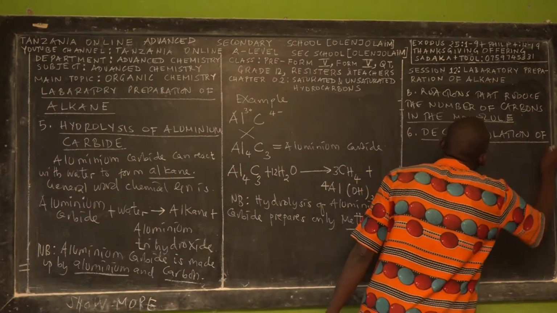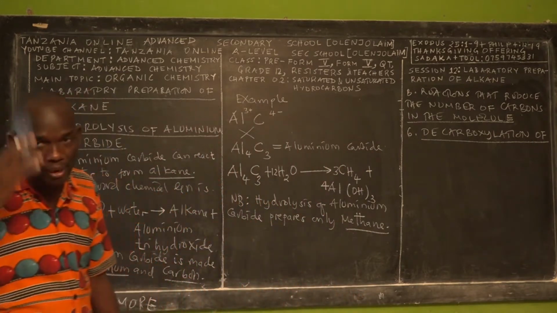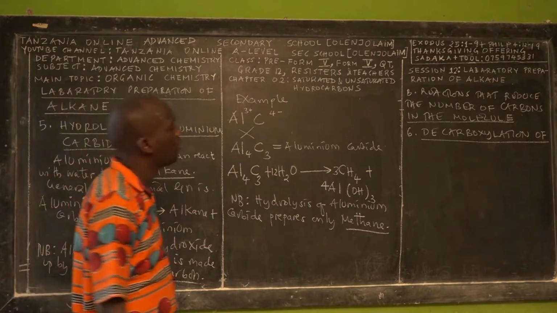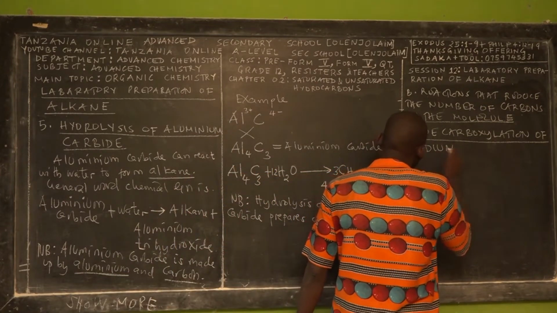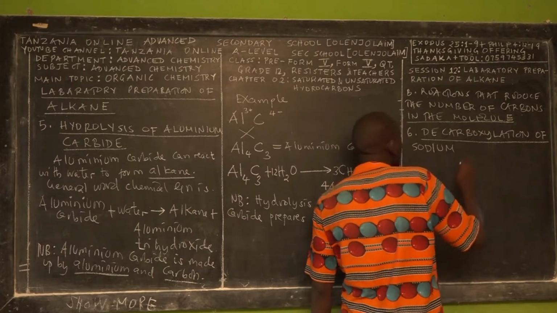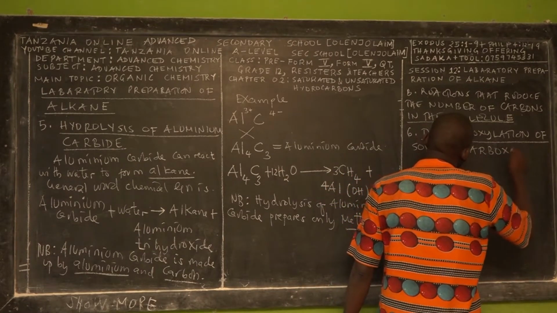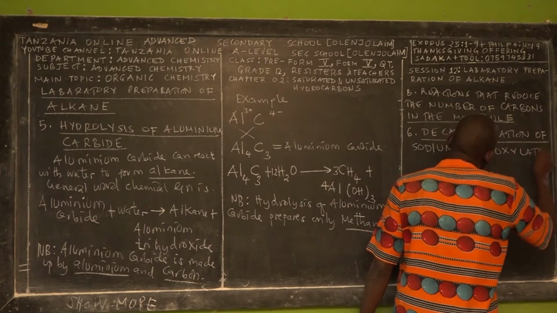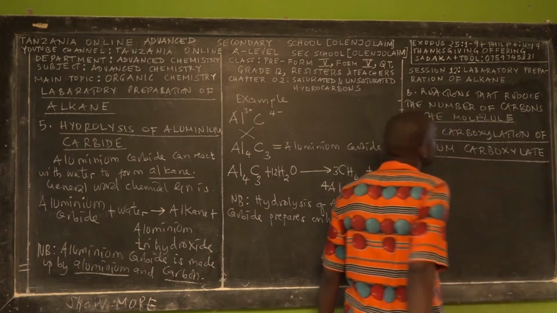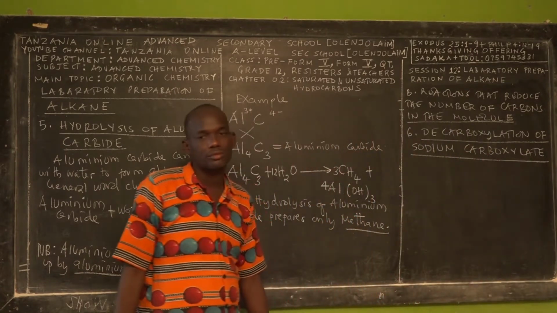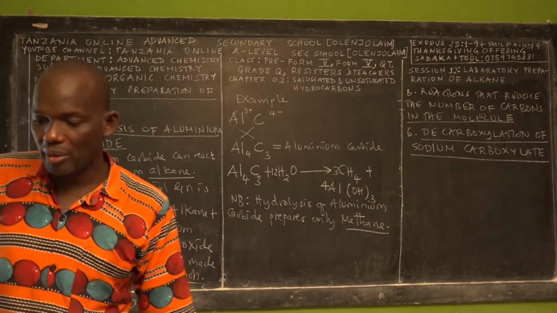Say it with me, decarboxylation, because when you say it, you write it in your mind. Decarboxylation of sodium carboxylate.